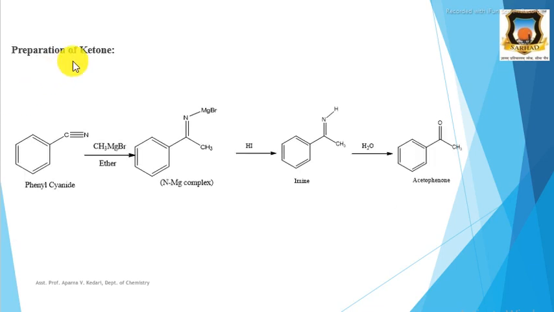Then preparation of aromatic ketones. Here phenyl cyanide, when reacted with Grignard reagent in the presence of ether as a solvent, is first converted into the nitrogen-magnesium complex, and when this complex is allowed to react with HI, it will first give imine, and then when it gets hydrolyzed, acetophenone, that is an aromatic ketone, is formed.